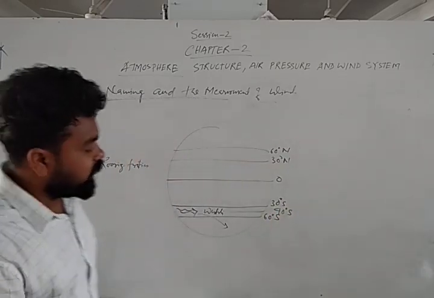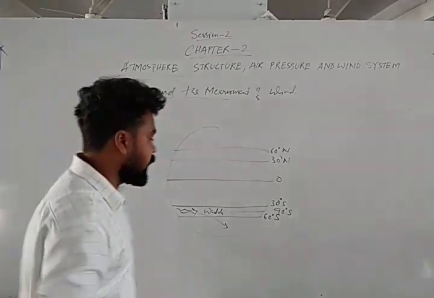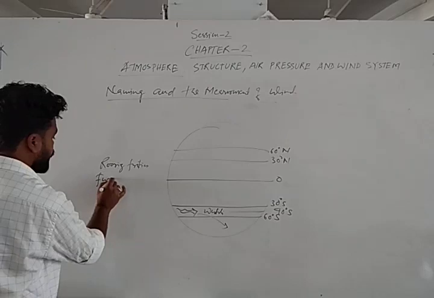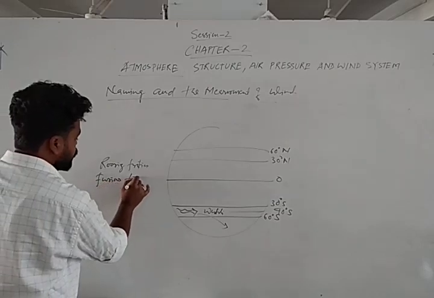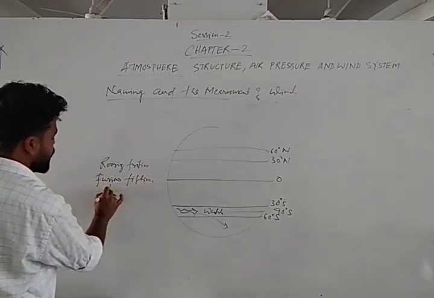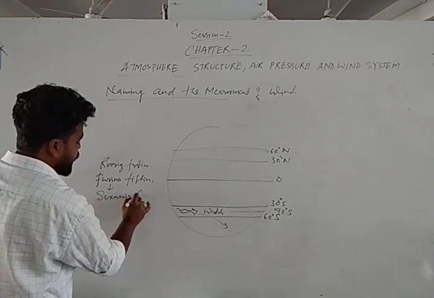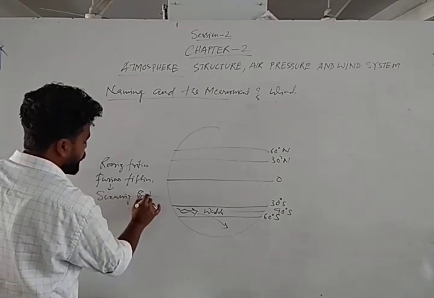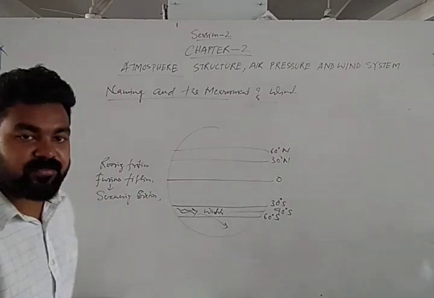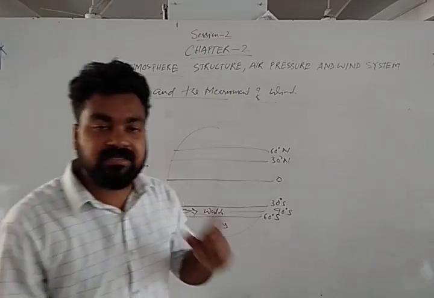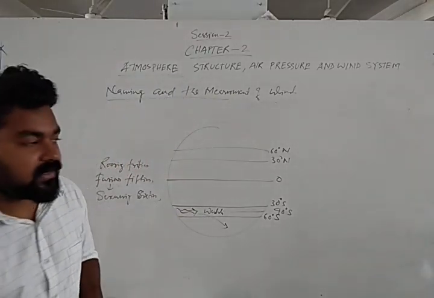Again, when it reaches the 50 degree latitude, its velocity increases again. That is called the furious 50s. Furious, dangerous. Again in 60 degree latitude, what happened? Velocity increases. That is called the screaming 60s. So roaring 40s, furious 50s, screaming 60s. These are the characteristics of the westerlies.